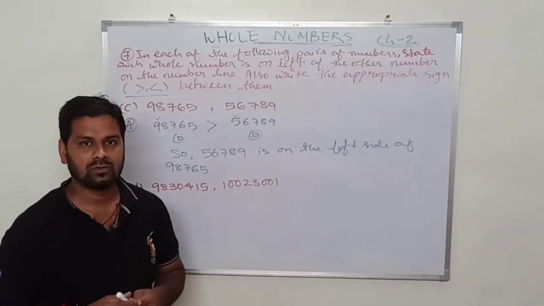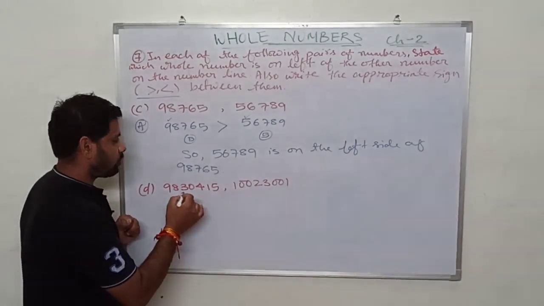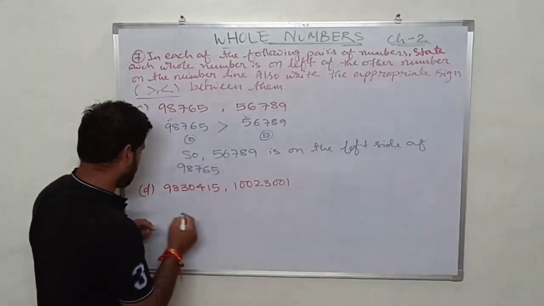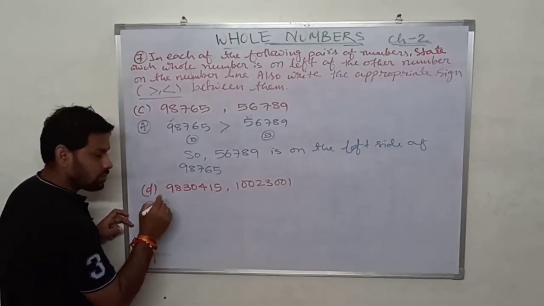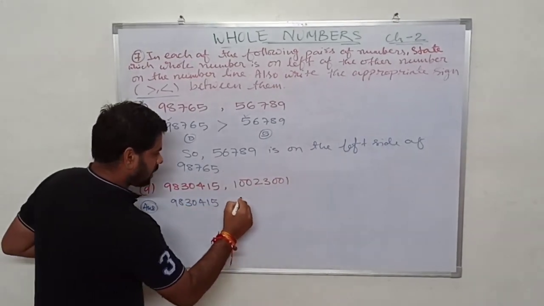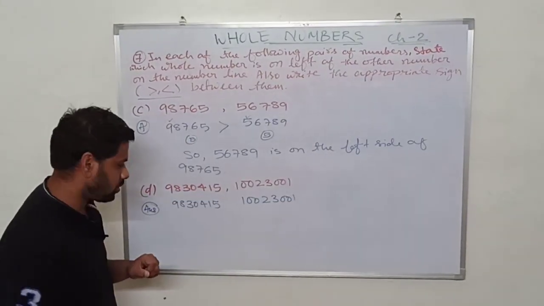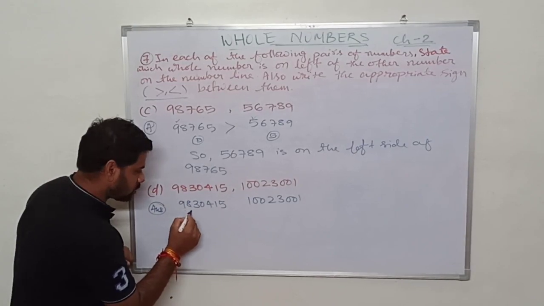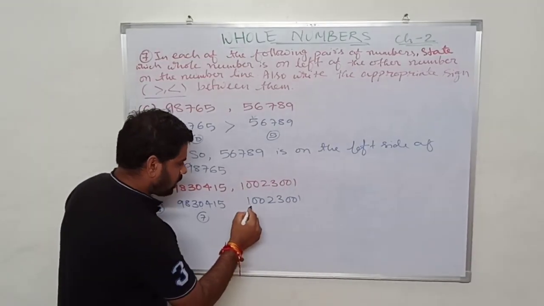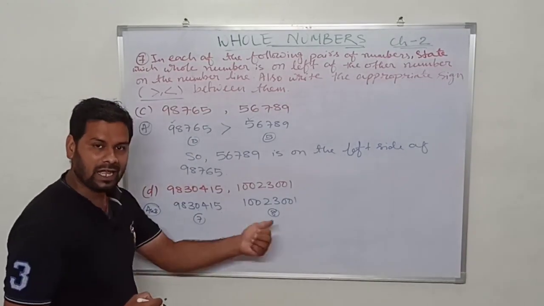Okay, next bit. Now fourth bit. In the fourth bit it is given 9830415 and 1002301. Okay, so first of all we will check which number is greater. So I have written both the numbers on the board. Now we will count the number of digits 1 2 3 4 5 6 7. Here 7 digits are there. 1 2 3 4 5 6 7 8. Here 8 digits are there.